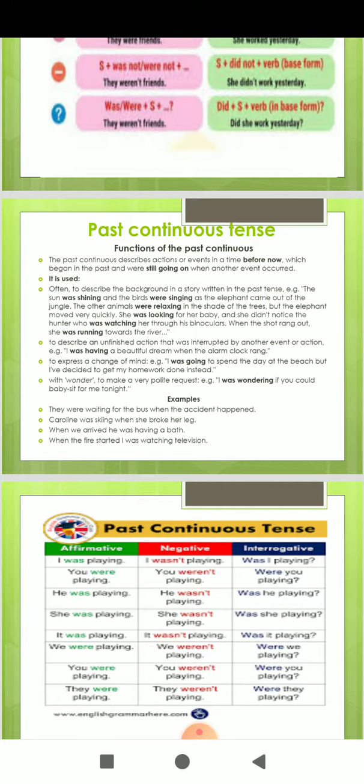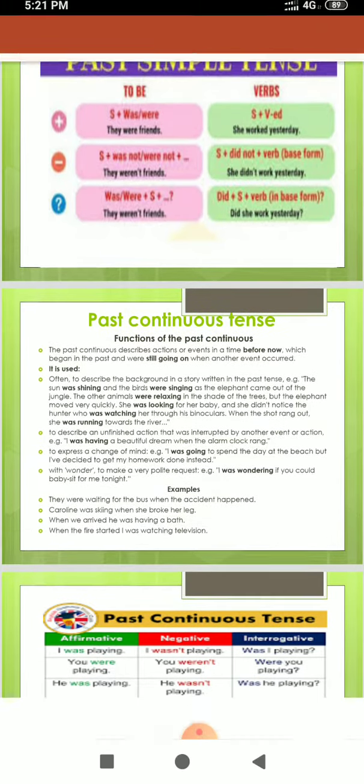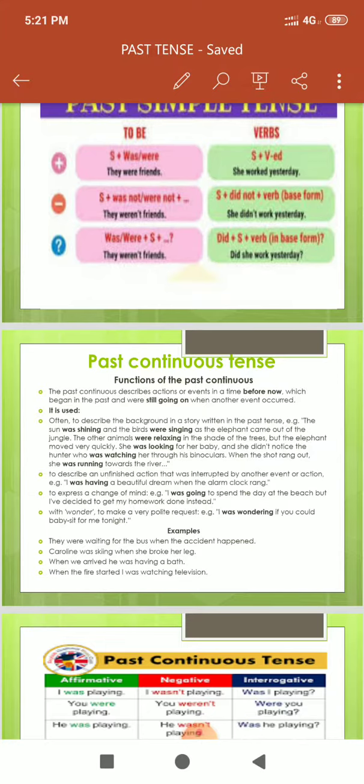So it is generally used with words like always, continually, etc., for persistent habits in the past. He was always smoking. It means it's a persistent habit.